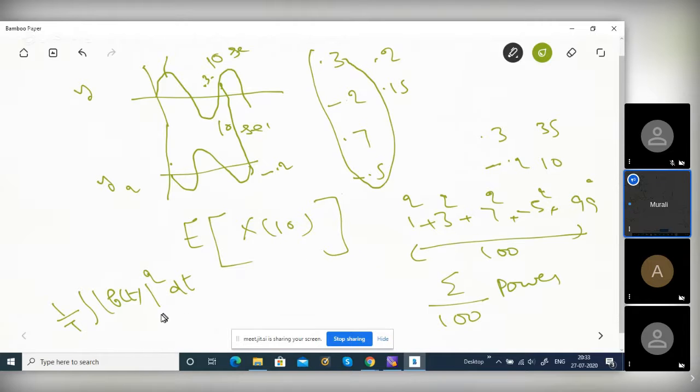How do you come from this to here actually? Where is the time variable? Where do you put 100? How do you link this to time? Can you tell me? I said you have to divide by time. The time is missing here, right?